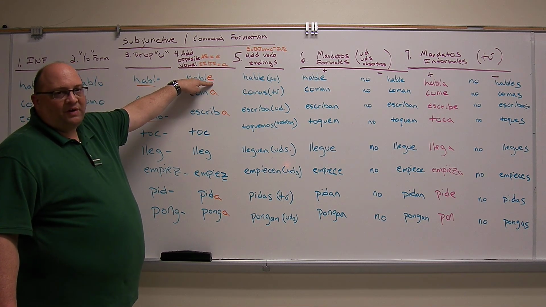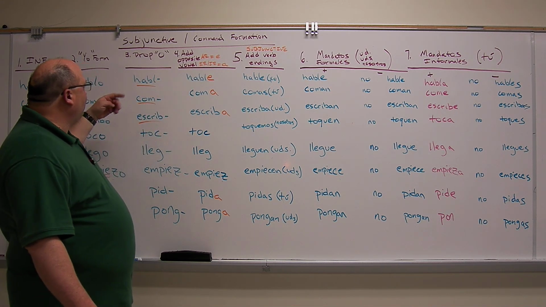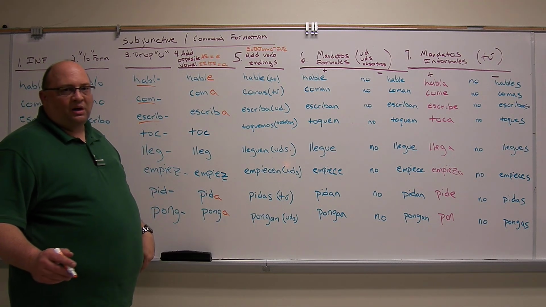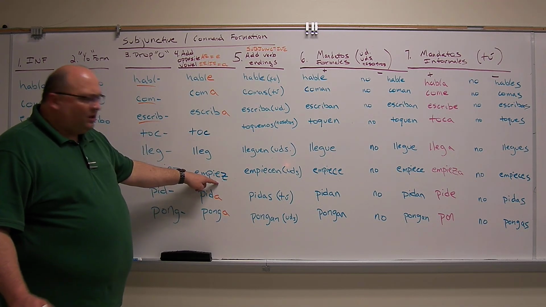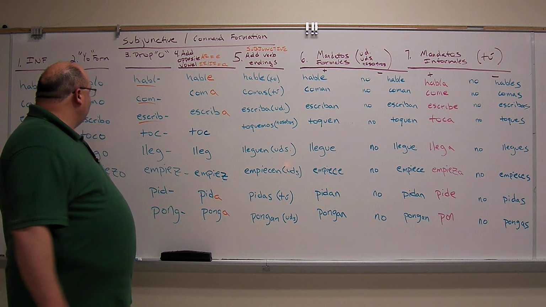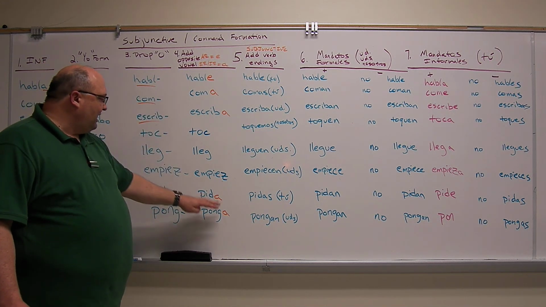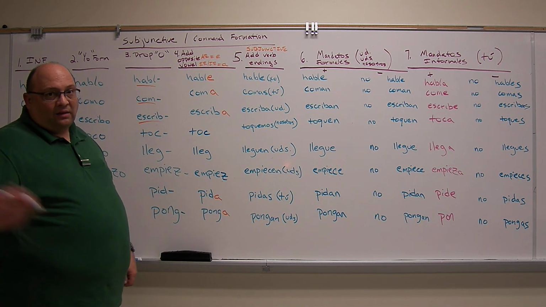Here though, we switch the opposite vowel, hable. Your book is going to tell you to go from habla to hable, and that's a fine way to do that. But then it's going to tell you to memorize all of these. If you go for this yo form, when you get here, you're just going to add the verb ending on here.